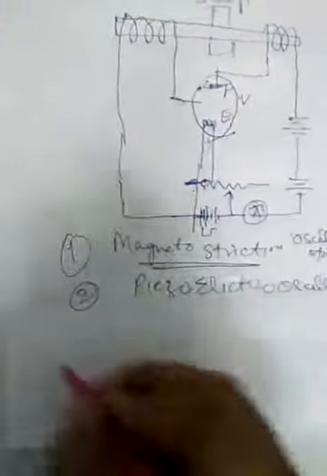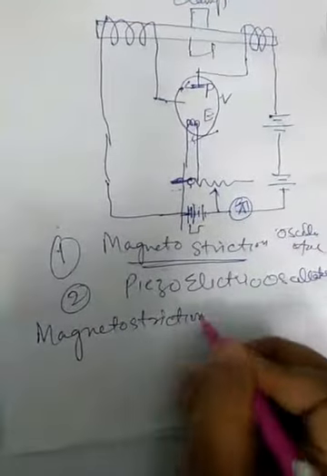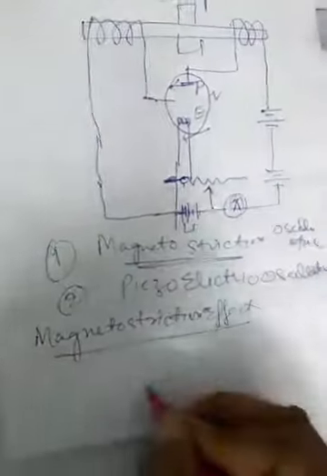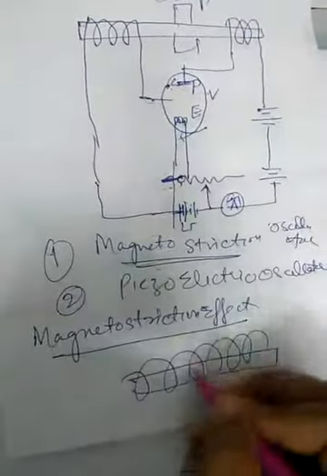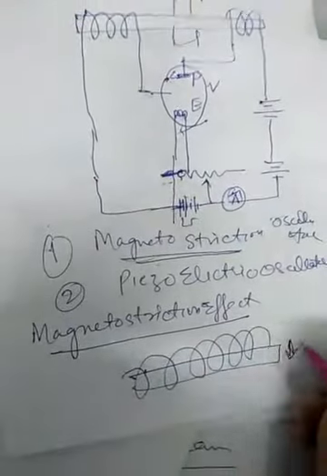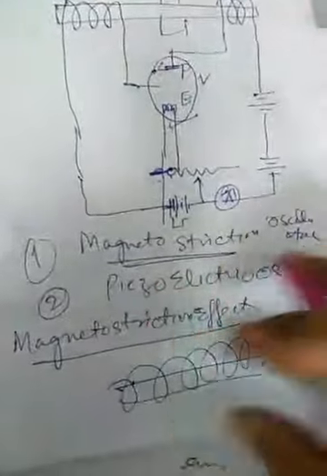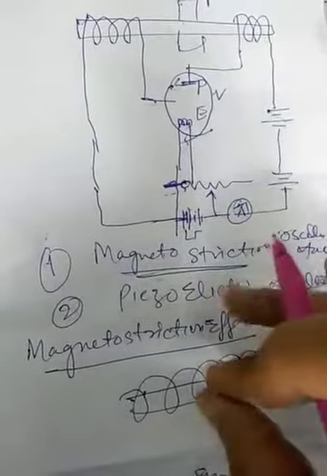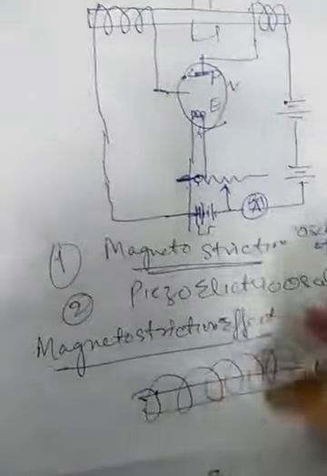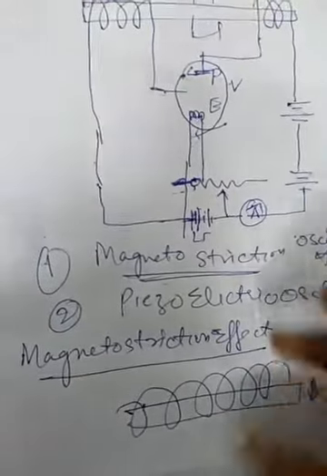Now before I study this diagram, let me study the magnetostriction effect. So what is this effect? This effect states that when a rod of ferromagnetic material is kept under the influence of a magnetic field, there occurs a change in the dimensions of the material. Either it gets contracted or it gets expanded. The contraction and expansion depend upon the current which you supply, at what rate the current is flowing. So the rod gets magnetized or demagnetized.